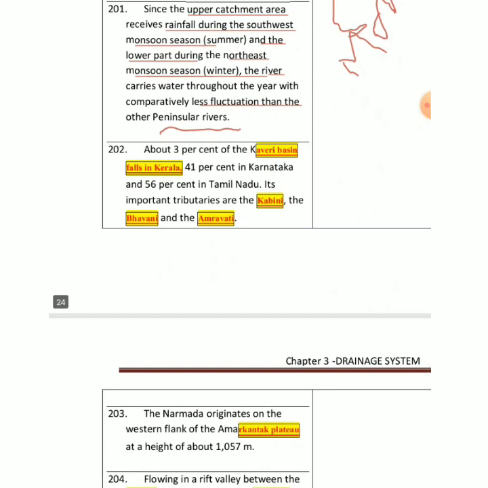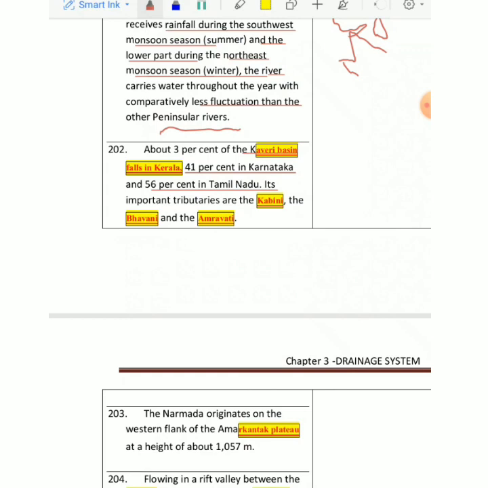As compared to other peninsular rivers, this is basically a perennial river, right? Mainly 3% of the area covered in the Kaveri basin falls in Kerala, then 41% in Karnataka and 56% in Tamil Nadu. Kaveri has always had a water dispute between these states, because everyone wants a bigger share of the water. So the Kaveri dispute is there, right?